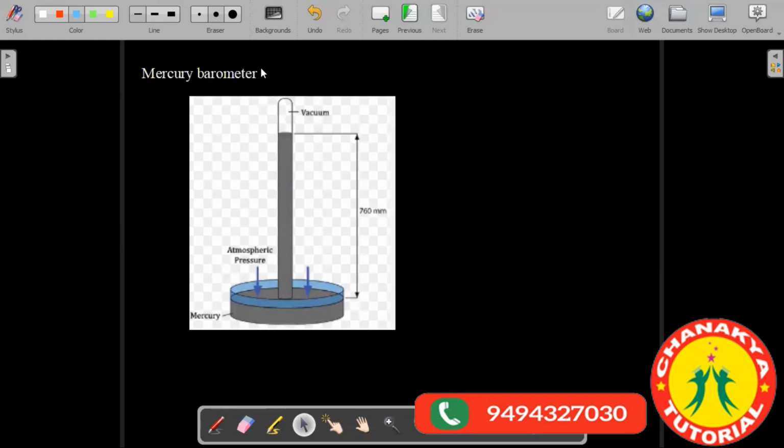Now see how does it work. Inside this tube, you have this column which is 1 meter long. We take a 1 meter long tube, and we fill it with mercury. So this whole 1 meter long tube is filled with mercury. And now how does it work?